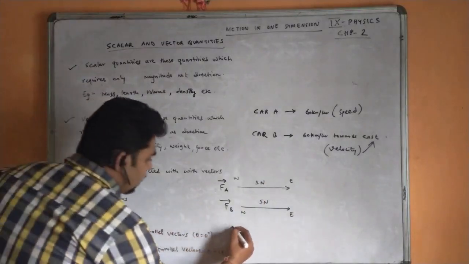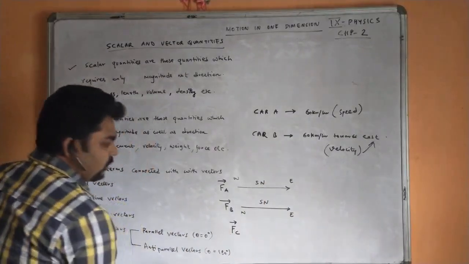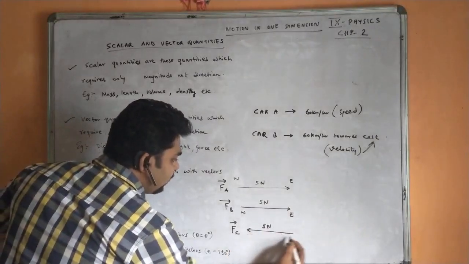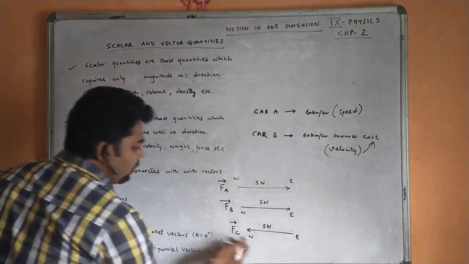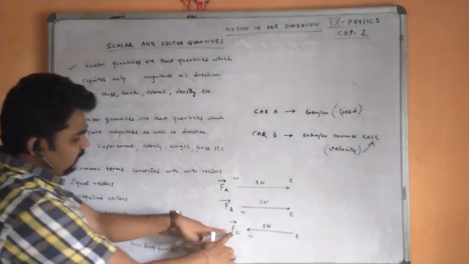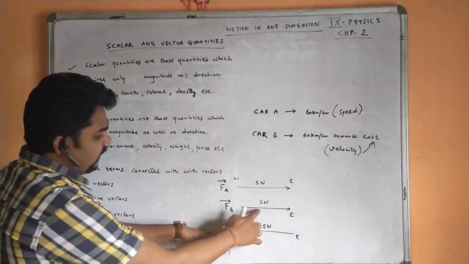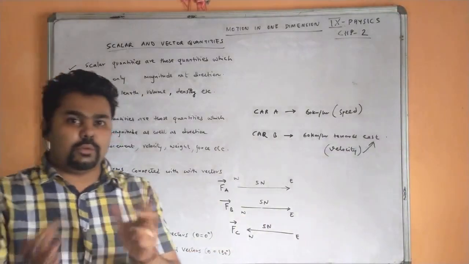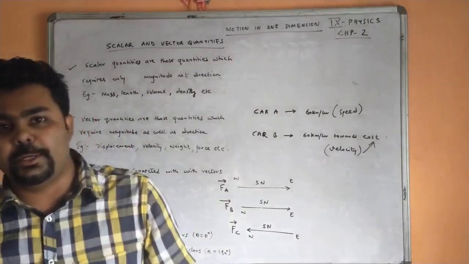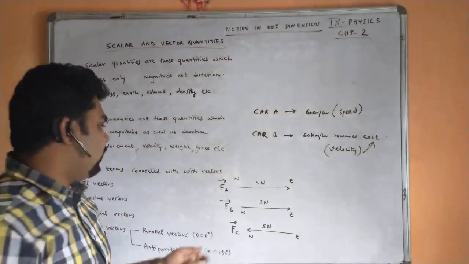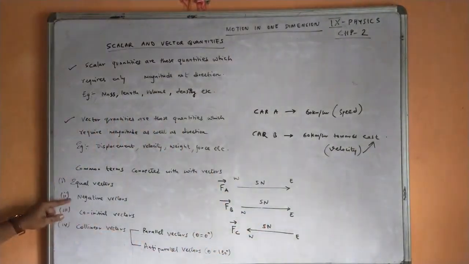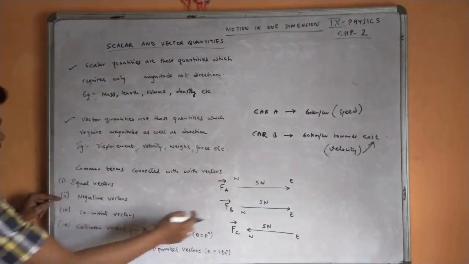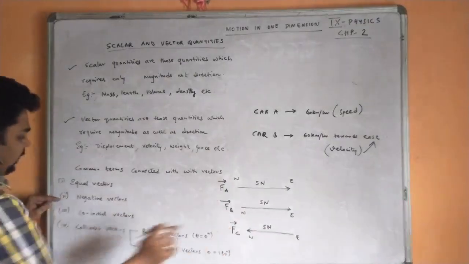But if I consider FC, a third force, which is acting opposite, having the same magnitude but from east to west, we will find that force C and force B are opposite, so they are considered to be negative vectors, because their direction is opposite. Though they have the same magnitude, their direction is opposite to each other, so that's why they are called negative vectors. Equal vectors FA and FB, negative vectors FB and FC, or FA and FC, right?